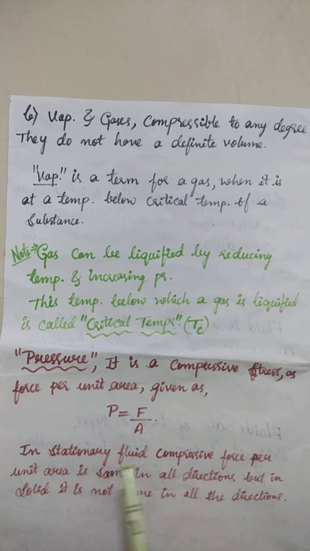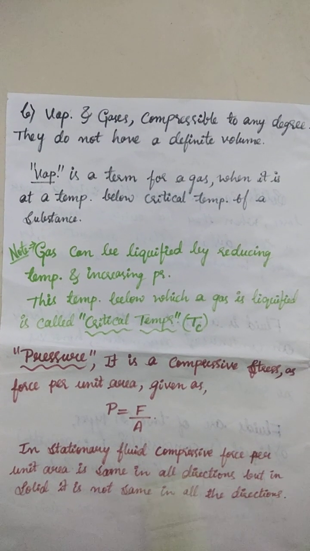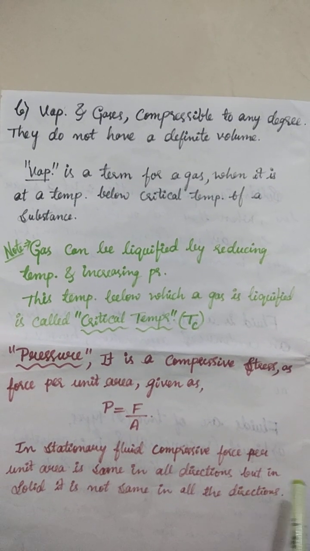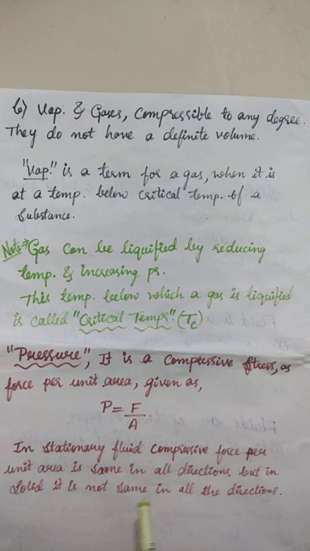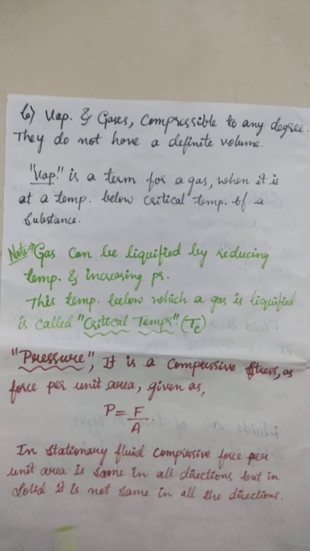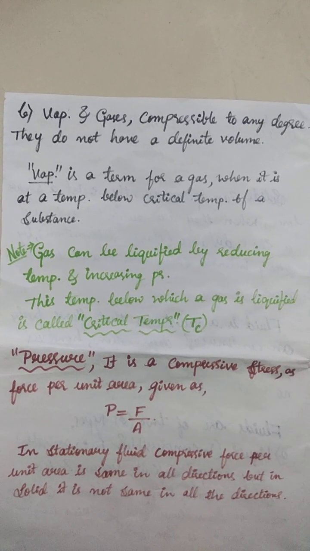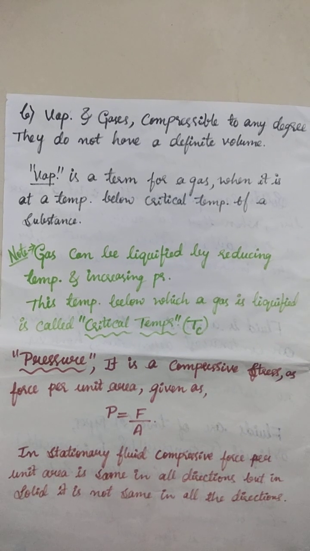In a stationary fluid, the compressive force per unit area is the same in all directions. But in a solid it is not the same in all directions because a solid is a densely packed substance. I hope you have understood this much.